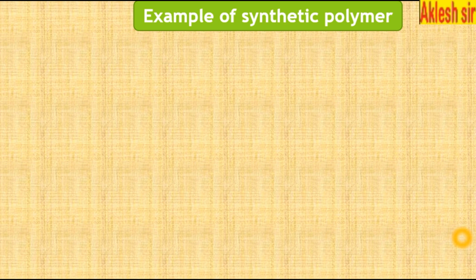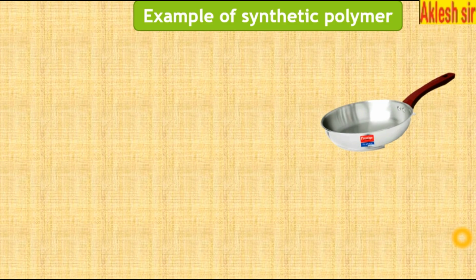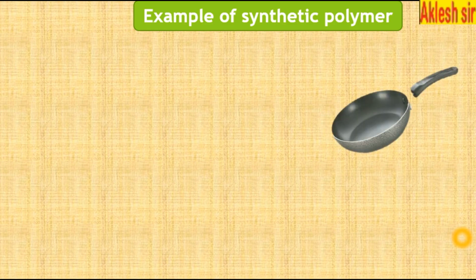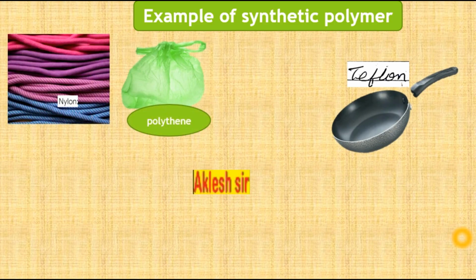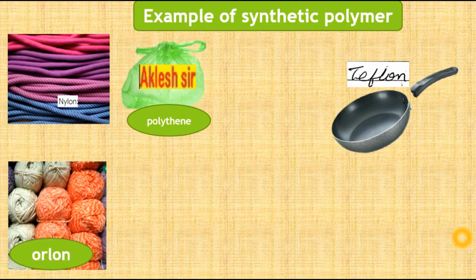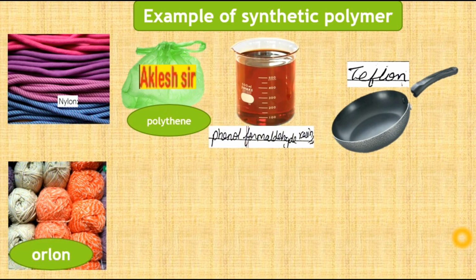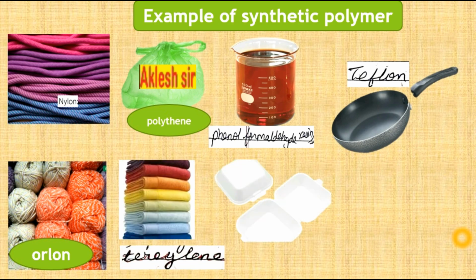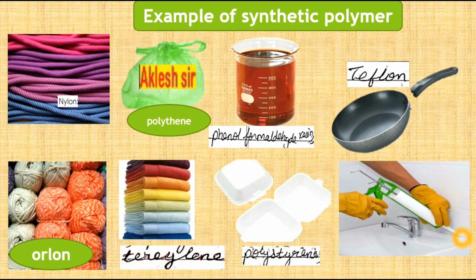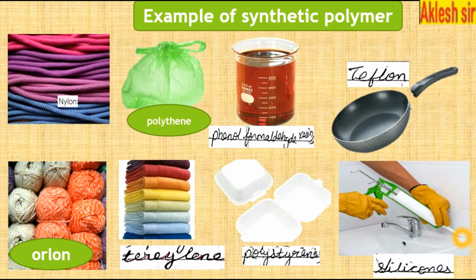Next, examples of synthetic polymers. You can see this is a normal pan, and we have coated it with Teflon coating. Teflon is a synthetic polymer. Others are nylon, polythene, Orlon, formaldehyde resin, terylene, polystyrene, and last is silicones.